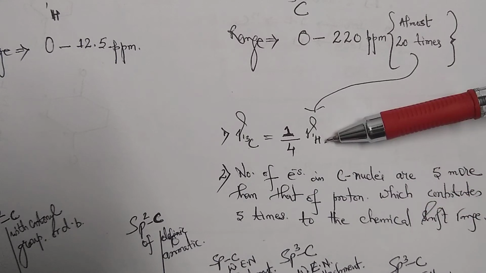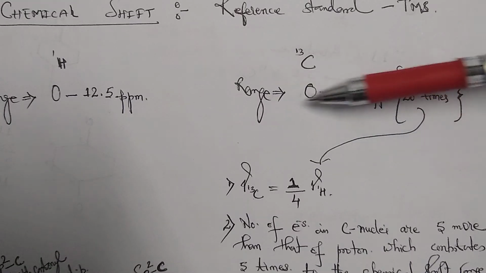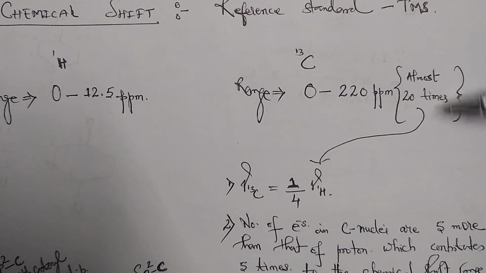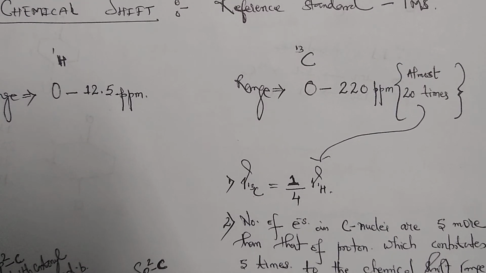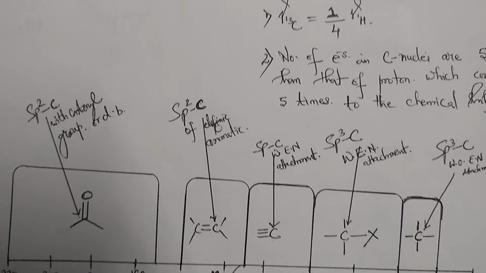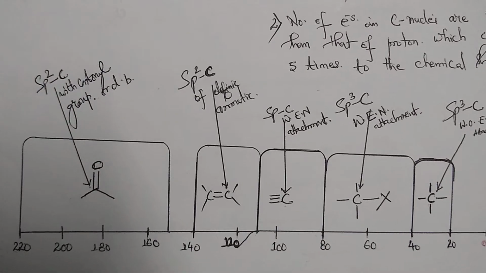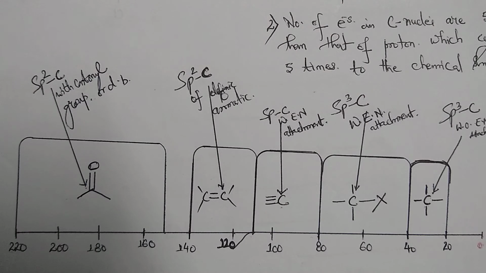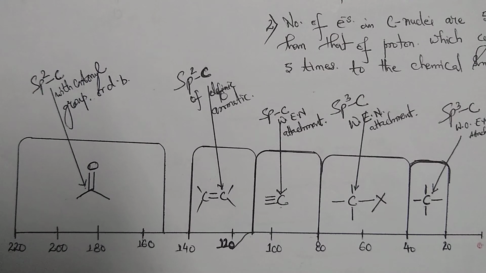With these two factors, its range is almost 20 times that of proton NMR. Now with this, we will move towards the general idea of the important chemical shifts in 13C NMR.